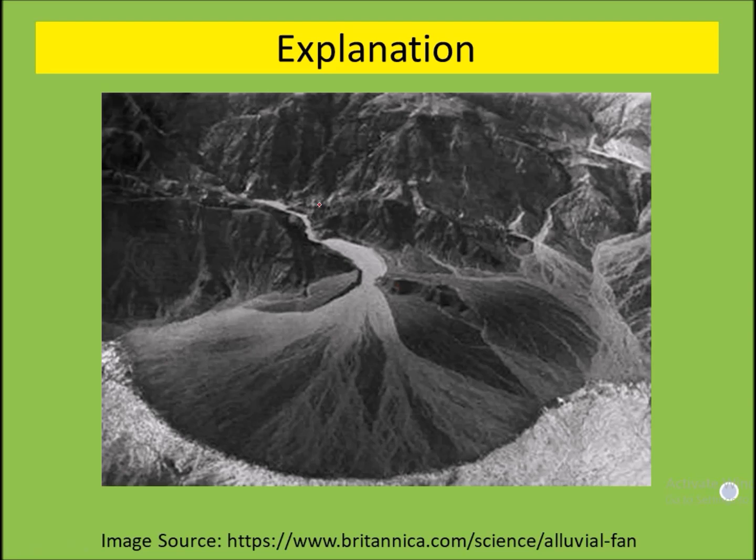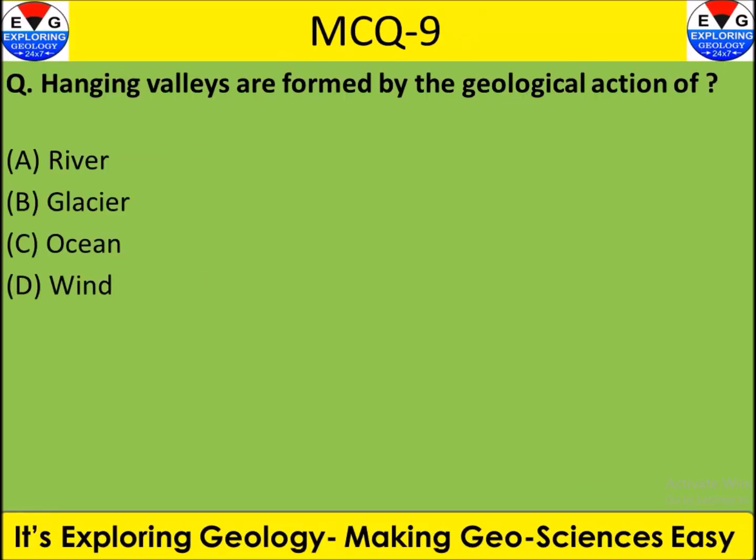Right answer, alluvial fan. Again I would like to show this diagram. Here you can see that this is the stream channel, coming from the mountainous region, and when it enters into the planar region, it will deposit in this way. Okay, so because of this characteristic shape, this is known as the alluvial fan. So here we have option A as the right answer. Let's move to the next question.